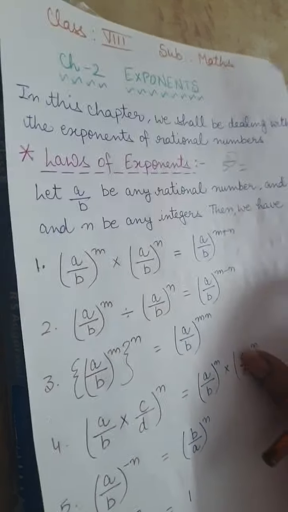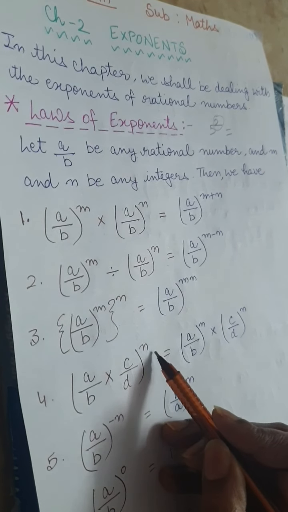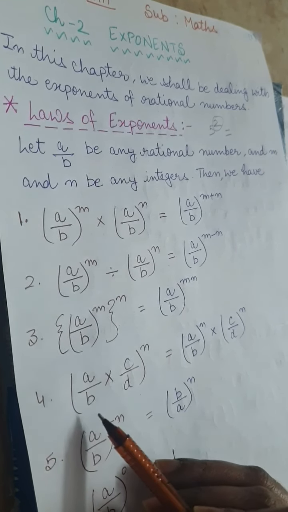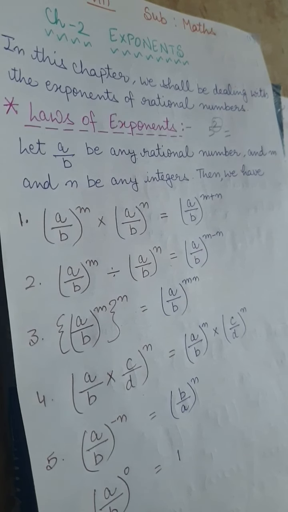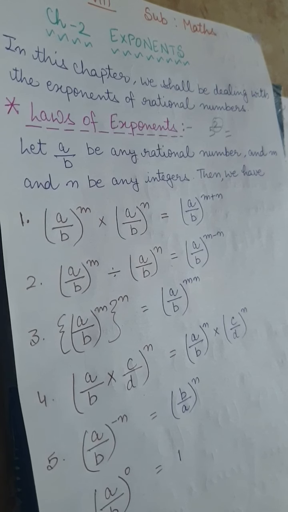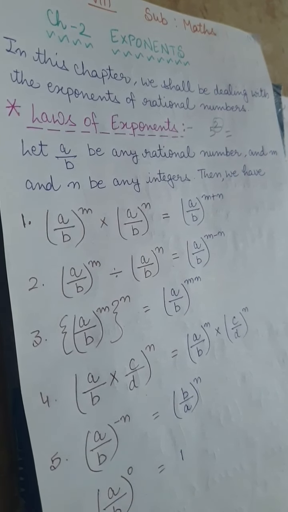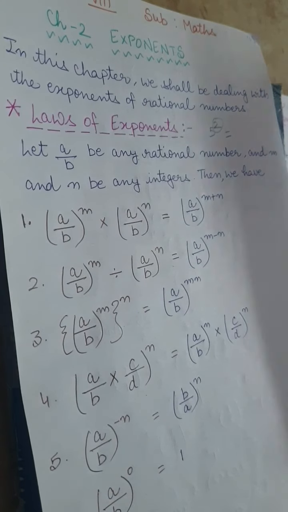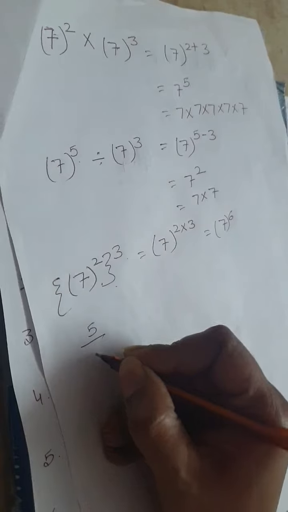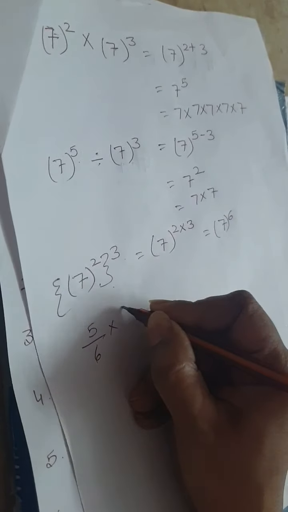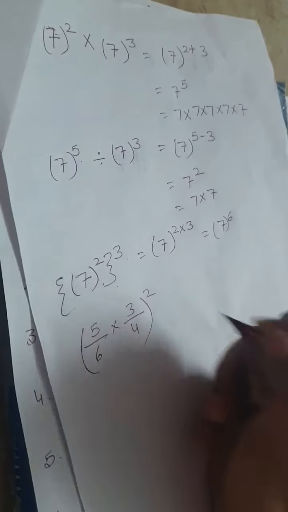Then fourth, a upon b multiplied by c upon d whole power n. Then both the rational numbers have individually the power of n. Just take an example. 5 upon 6 multiplied by 3 upon 4 and whole power is 2.